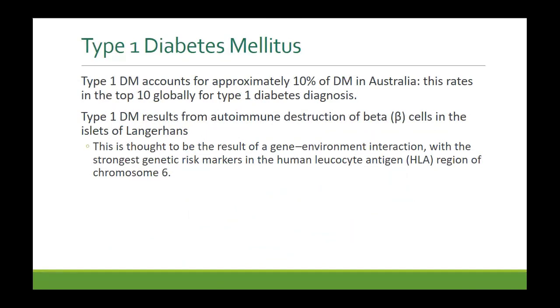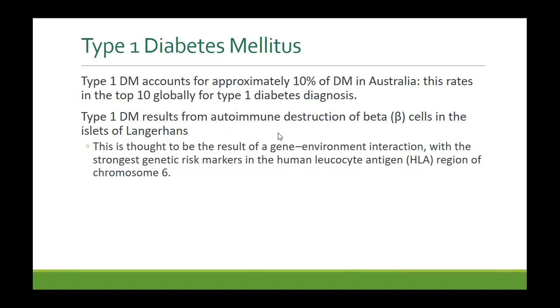So what is diabetes mellitus? We will look at type 1 first. 10% of all diabetic patients in Australia are type 1. And this is among the top 10 globally for type 1 diabetes diagnosis. Australia is actually ranking quite high in terms of diabetes, okay, especially type 1.